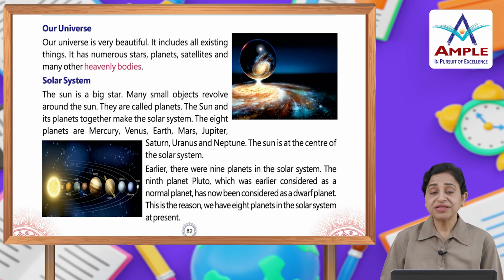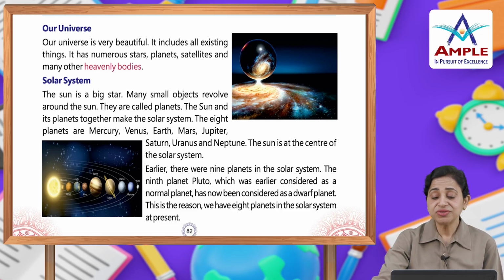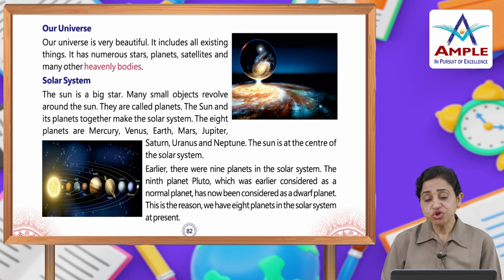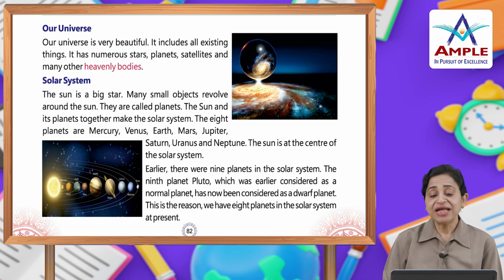The 8 planets are Mercury, Venus, Earth, Mars, Jupiter, Saturn, Uranus and Neptune. The sun is at the center of the solar system. Earlier there were 9 planets in the solar system. The 9th planet Pluto, which was earlier considered as a normal planet, has now been considered as a dwarf planet. This is the reason we have 8 planets in the solar system at present.